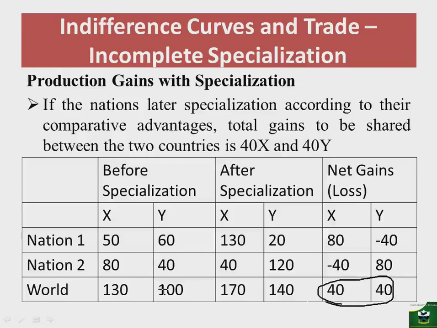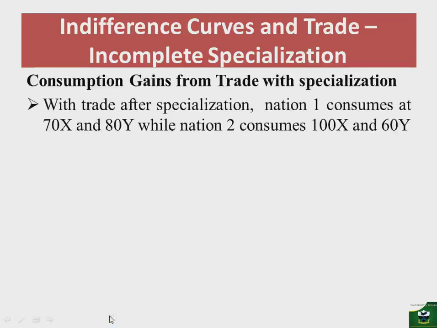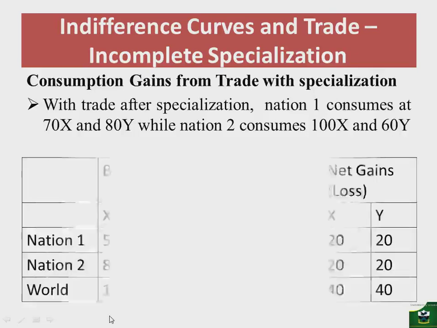And in our previous analysis, we noted that nation 1 will gain 20 of x and 20 of y, and even nation 2 will gain 20 of x and 20 of y. But let's show this so that we are clear with what we are doing. So the consumption gains then, so with trade after specialization, nation 1 consumes 70 units of x and 80 units of y, while nation 2 consumes 100 units of x and 60 units of y.